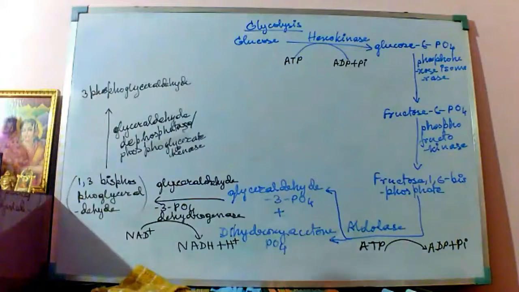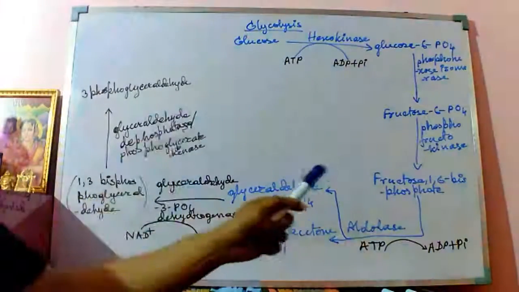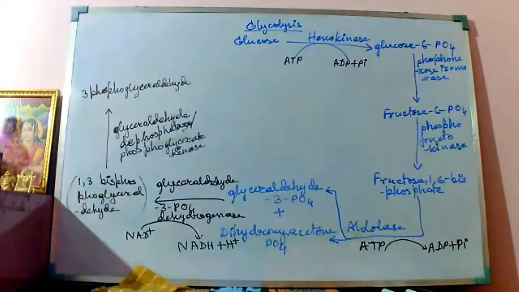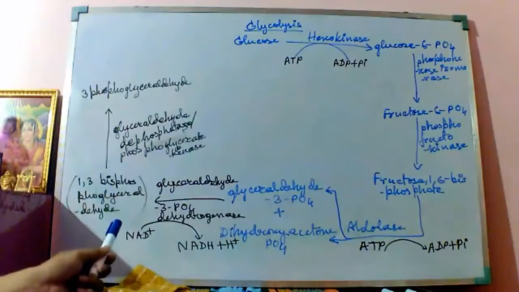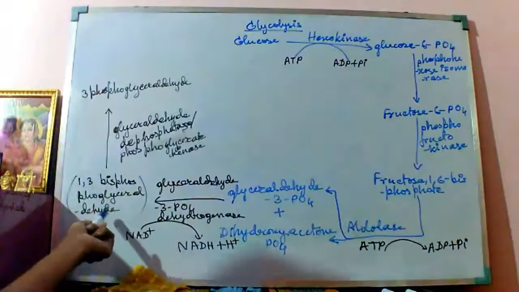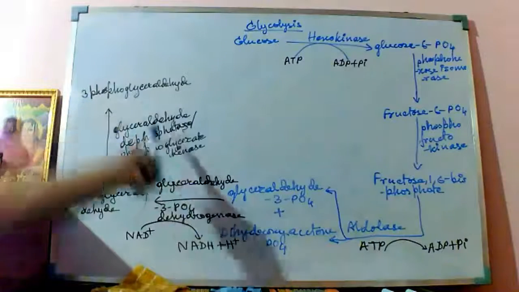One phosphate group is being removed. The name itself indicates it: 1,3-bisphosphoglyceraldehyde means two phosphate groups are there, since bis means two, and from there it is getting converted to 3-phosphoglyceraldehyde.